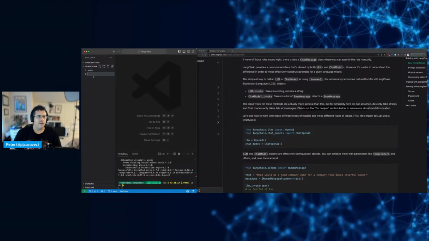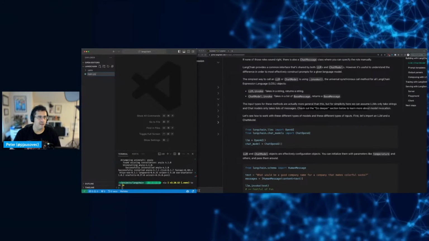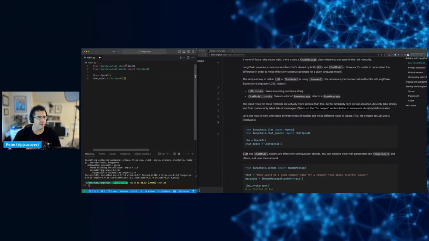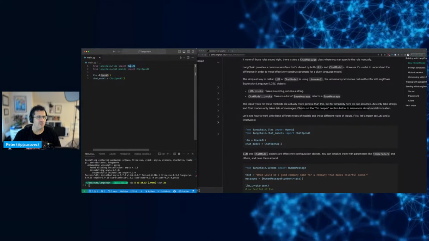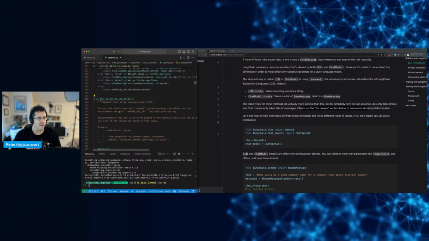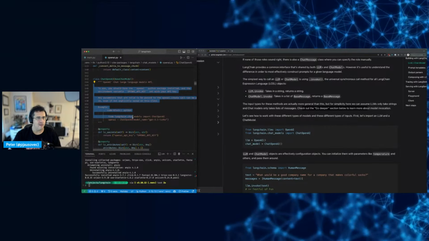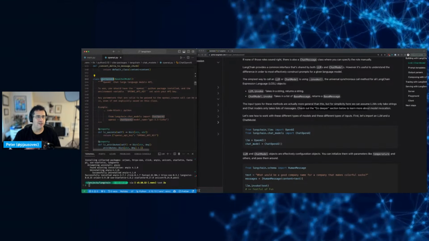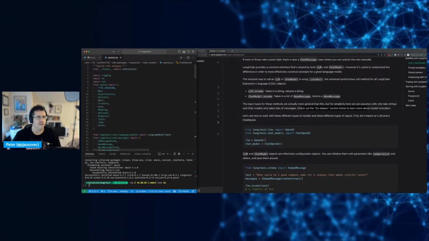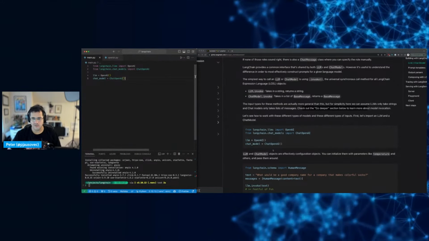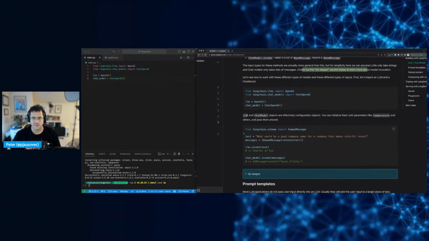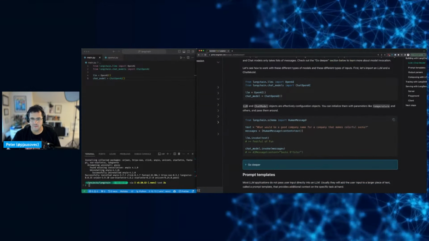New file, main, for lack of better naming. We'll copy this. So we'll import from LangChain OpenAI, and then we'll import ChatOpenAI. Okay, so this is the OpenAI-specific chat class, right? They might have others as well. And then the chat model. So effectively configuration, you can initialize them with things like temperature and pass them around.